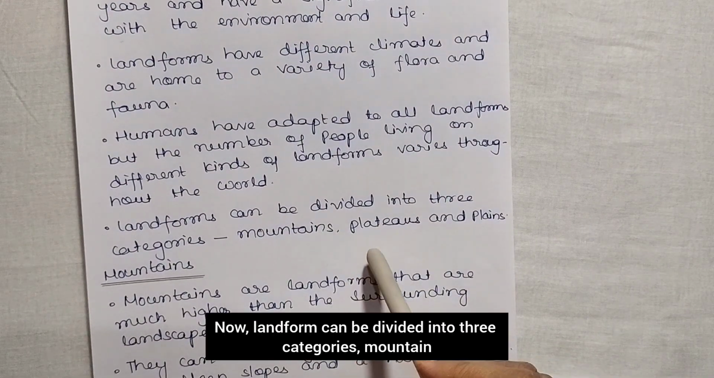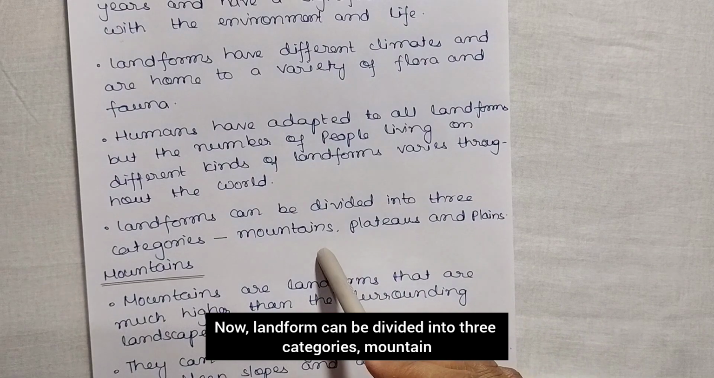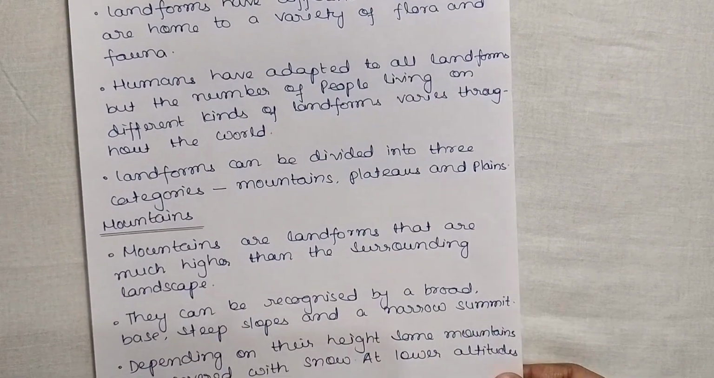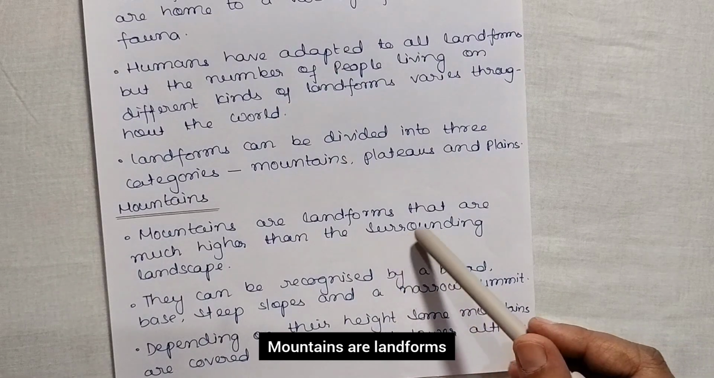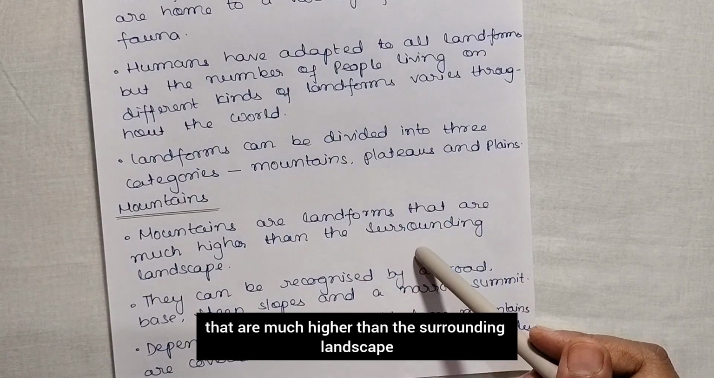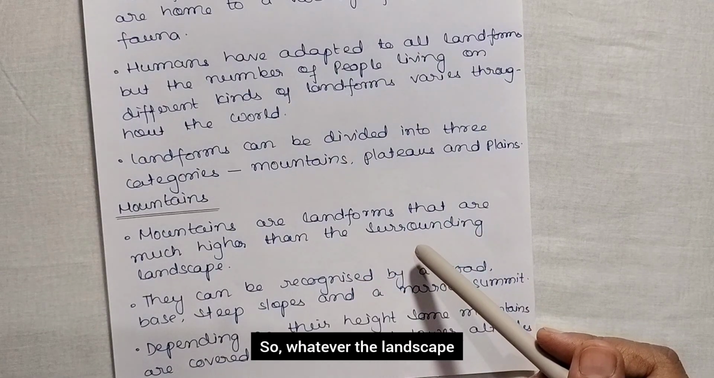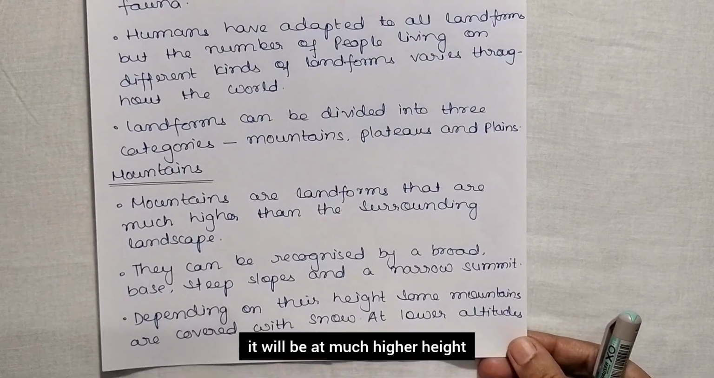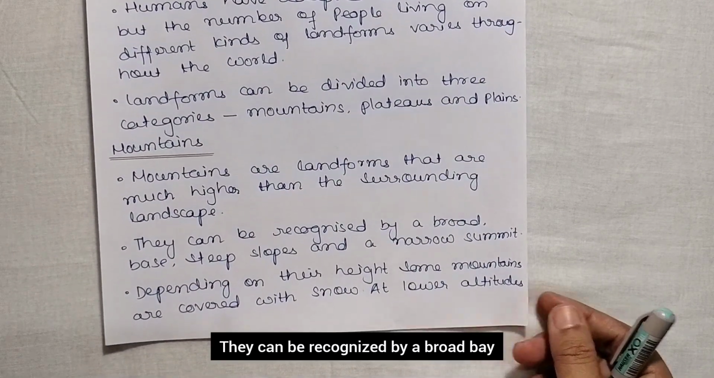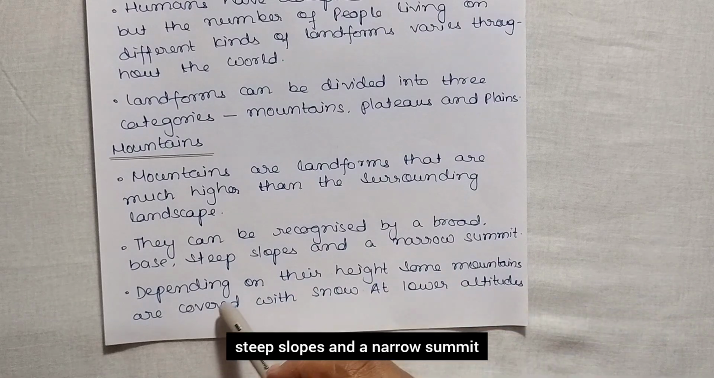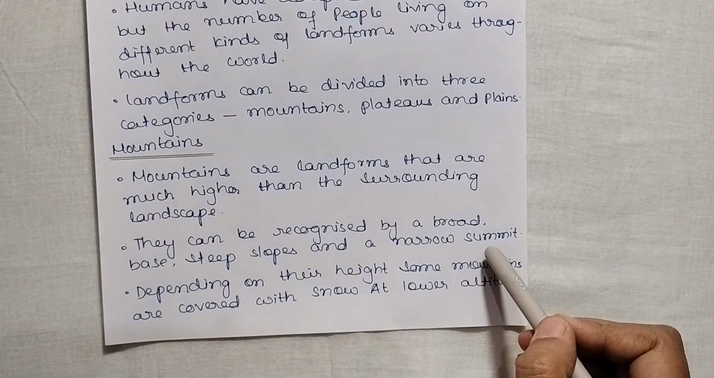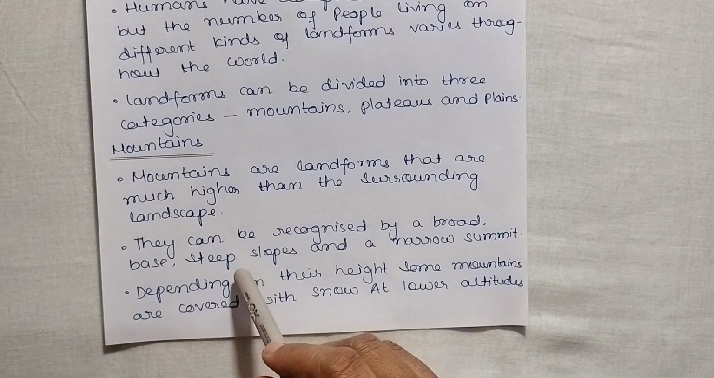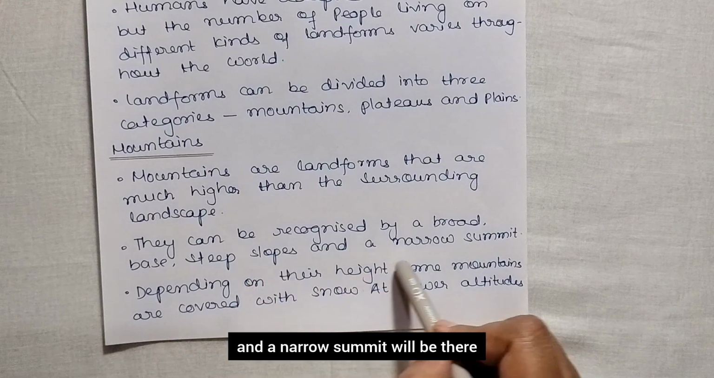Now, landforms can be divided into three categories: mountain, plateaus, and plain. Let us see. Mountains are landforms that are much higher than the surrounding landscape. So whatever the surrounding landscape is, the mountain will be at a much higher height. They can be recognized by a broad base, steep slopes and a narrow summit. Their base will be broad, the slope will be steep and a narrow summit will be there.